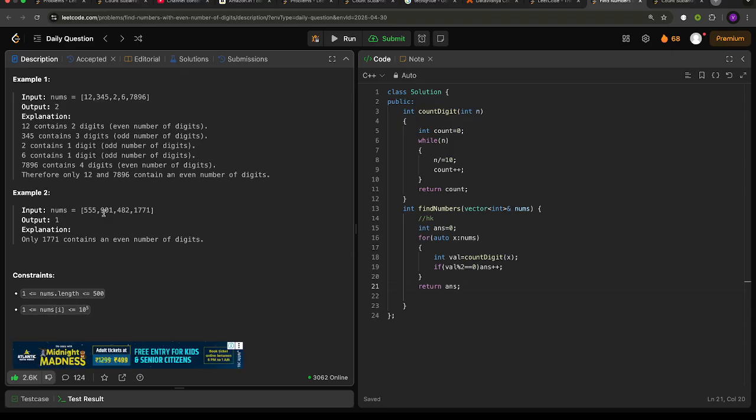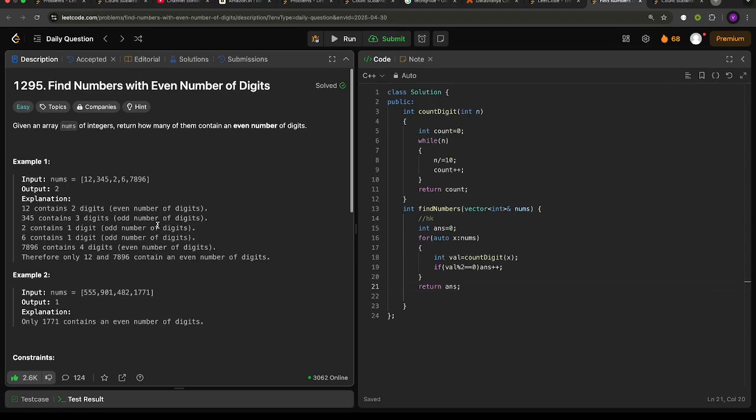Similarly, in example test case 2 we have 555, 901, 482, 1771. So only one number is there which consists of an even number of digits. So 1 is the answer.